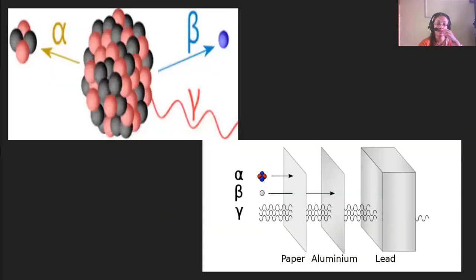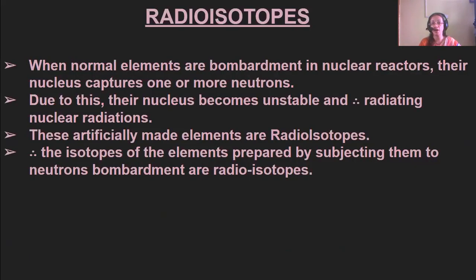Next we come to radioisotopes. These radioactive elements also have isotopes, which are known as radioactive isotopes. Generally these are artificially made elements. When normal elements are bombarded in nuclear reactors, their nucleus captures 1 or more neutrons, and due to this they become unstable and therefore radiate nuclear radiations.